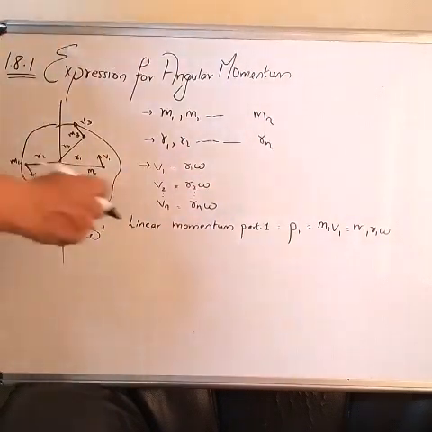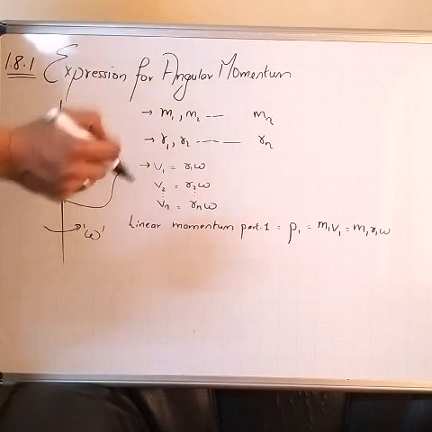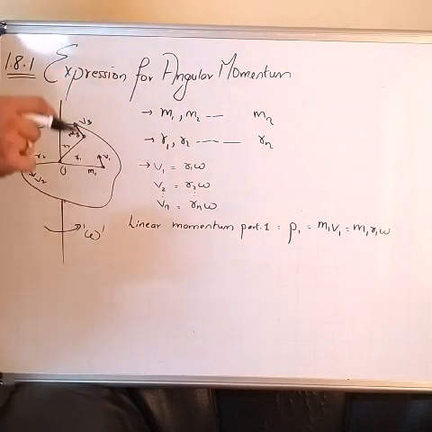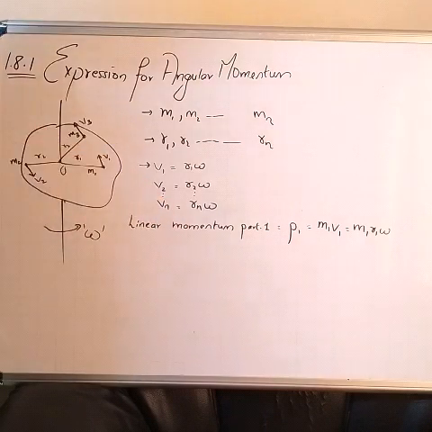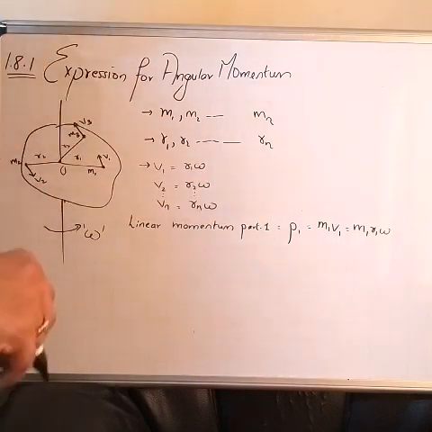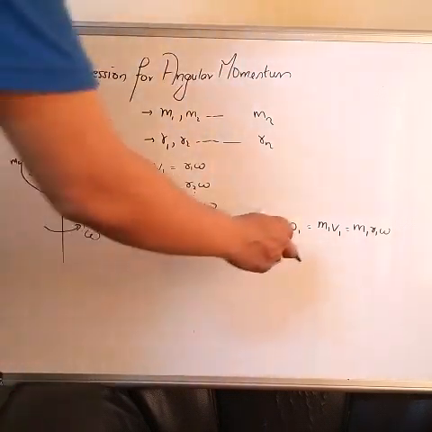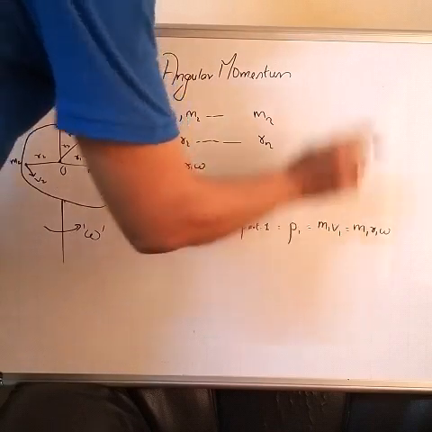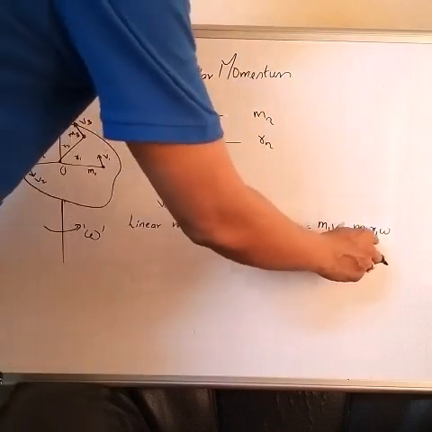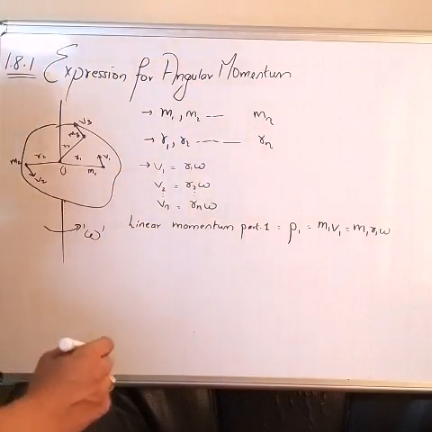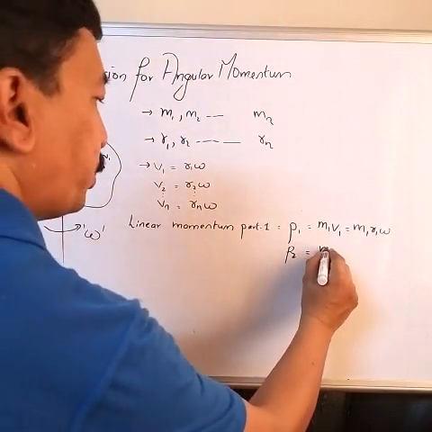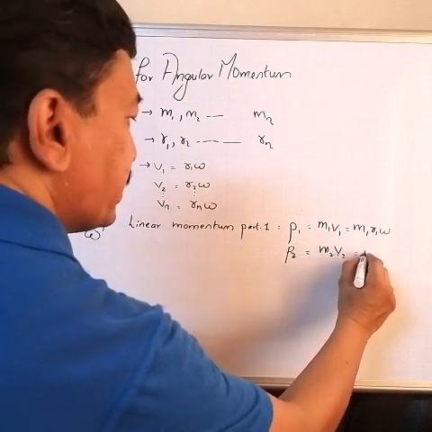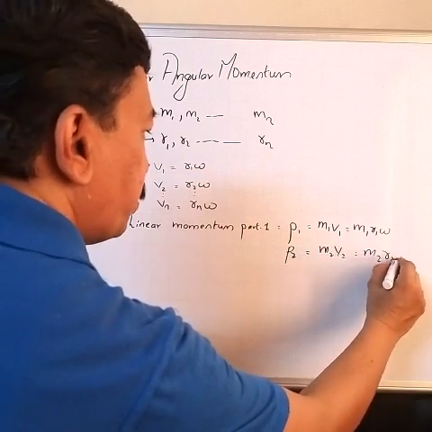Now a particle of mass m having velocity v will definitely have a linear momentum. The linear momentum for particle 1 can be easily written as p1 equal to m1 v1, which is nothing but m1 r1 omega. Similarly for p2 I'll write m2 v2, that is m2 r2 omega.